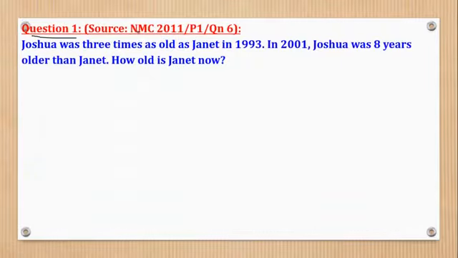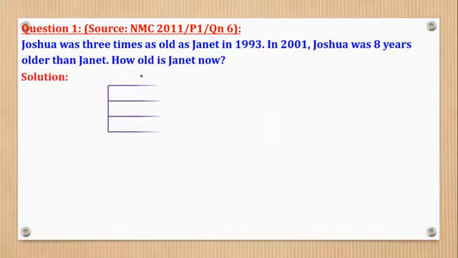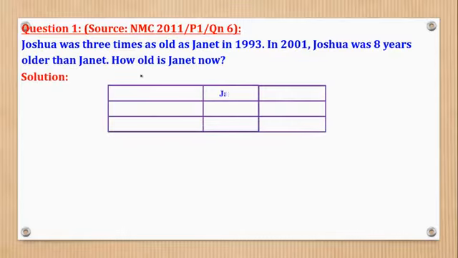Question 1 came from the National Math Contest in the year 2011, paper 1, question 6, and it says, Joshua was 3 times as old as Janet in 1993. In 2001, Joshua was 8 years older than Janet. How old is Janet now? In other words, how old is Janet in 2001? So we shall tabulate and put Janet and Joshua.